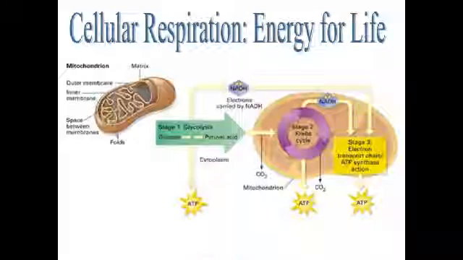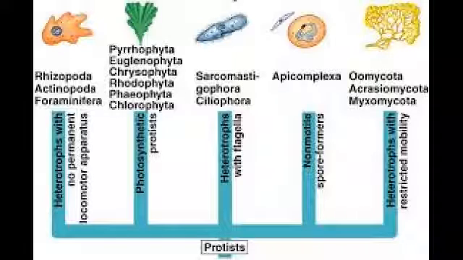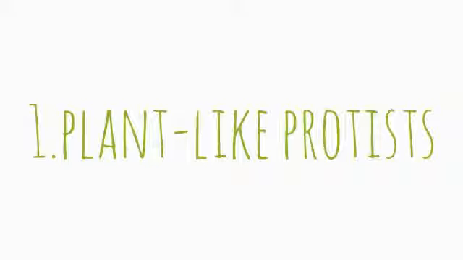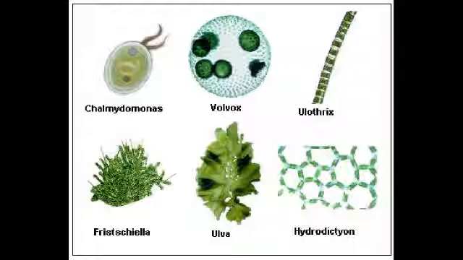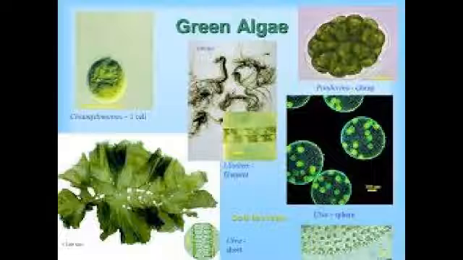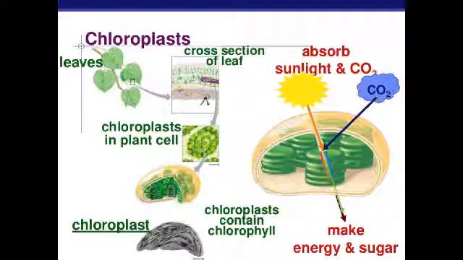In the kingdom Protista, there are 16 phyla, and as said before, they are grouped in the categories animal-like, plant-like, and fungus-like. We will be discussing 12 out of the 16 phyla within these 3 categories. 1. Plant-like protists. The algae in this category can be unicellular and multicellular and have characteristics of both plants and animals. All algae in this category contain chlorophyll in their